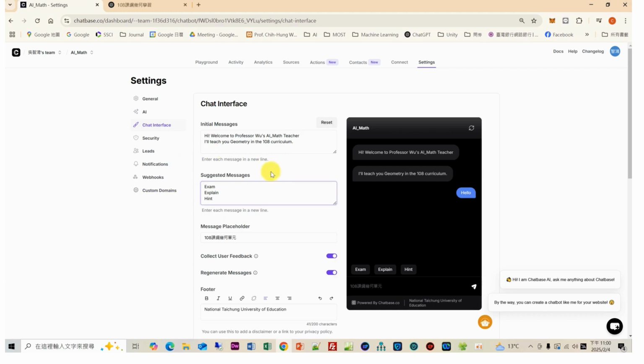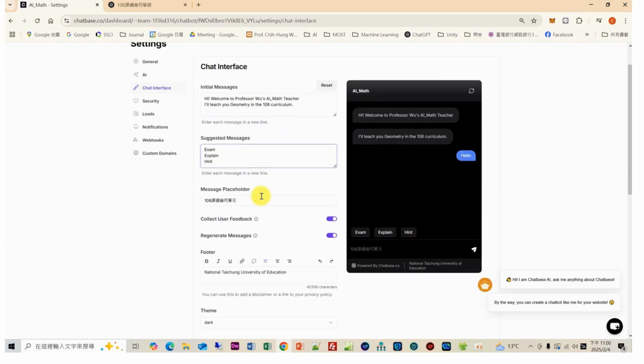In this area, I add 3 suggested messages to provide shortcut functions. The first, I input the exam. When the student clicks the exam function, the chatbot will automatically generate new questions, a new exam, for the student. And the second shortcut is the explanation. It can explain the detailed content for the student. And the third shortcut is the hint, which can provide a hint for the students.